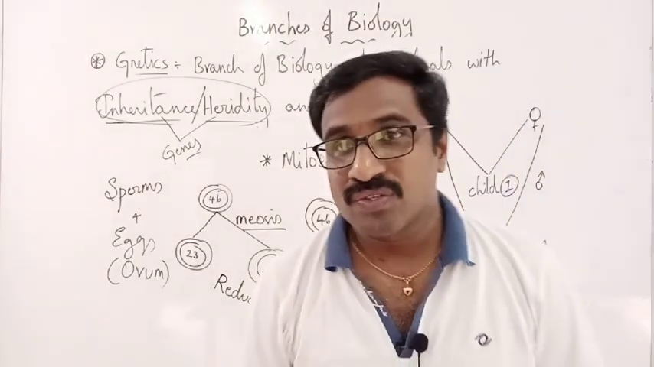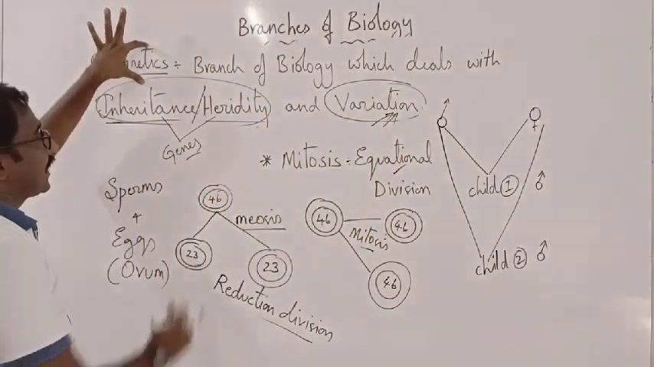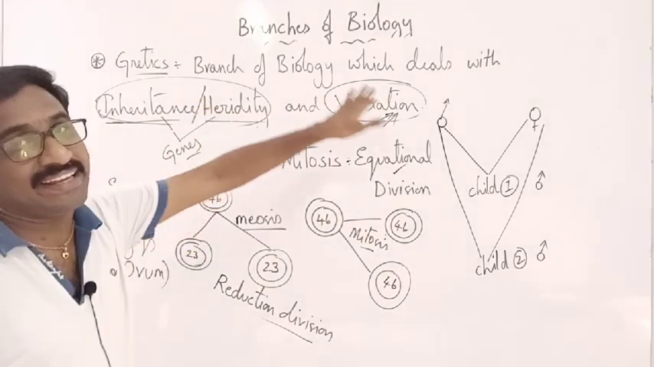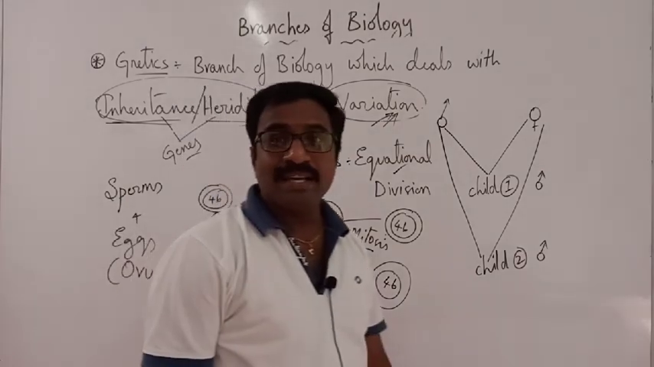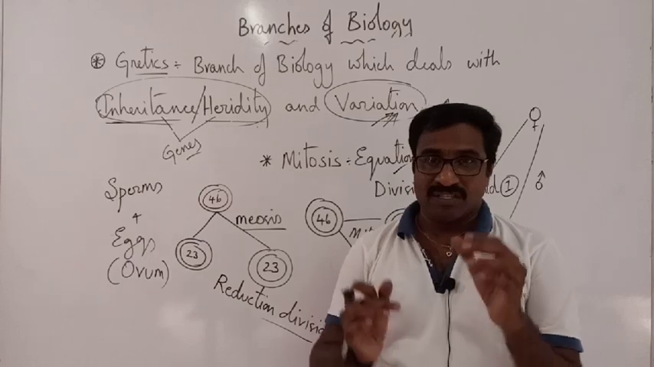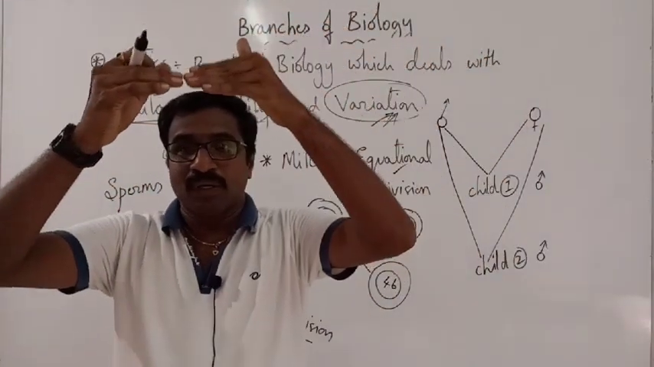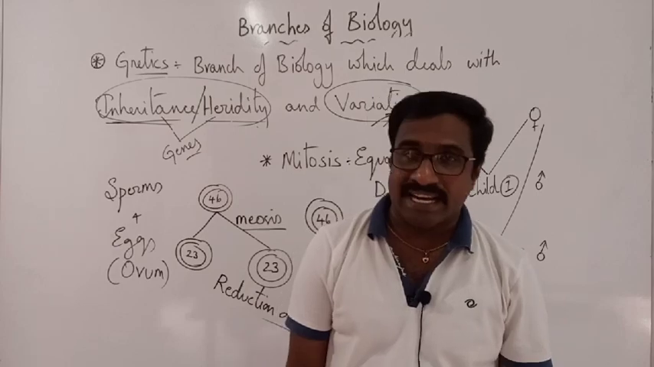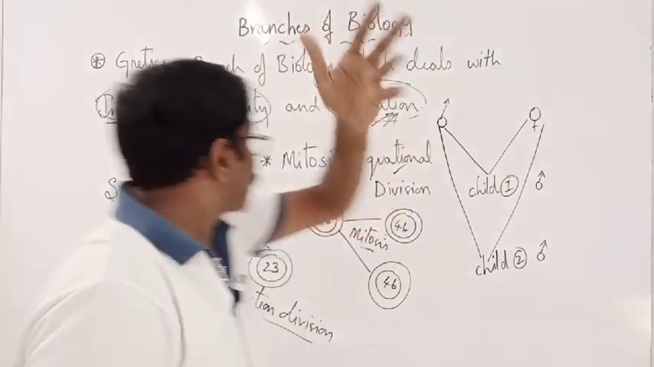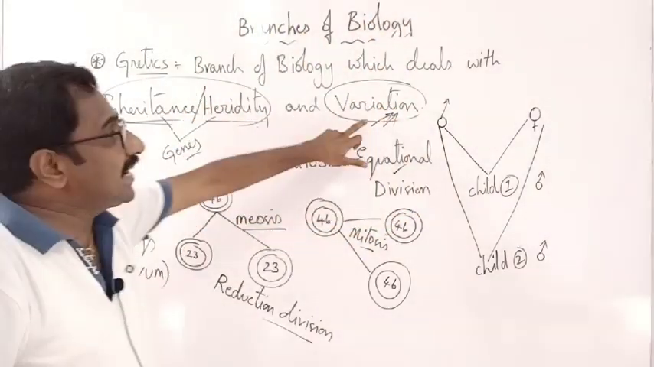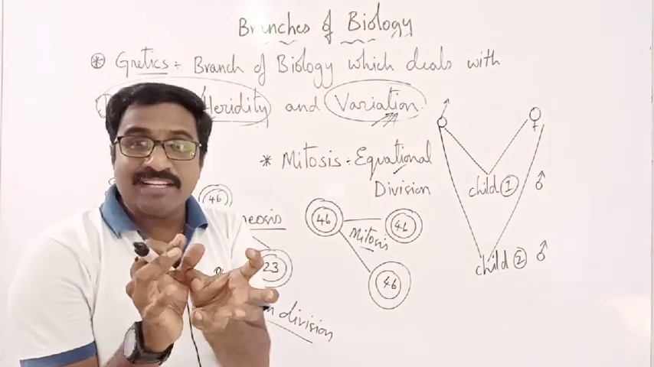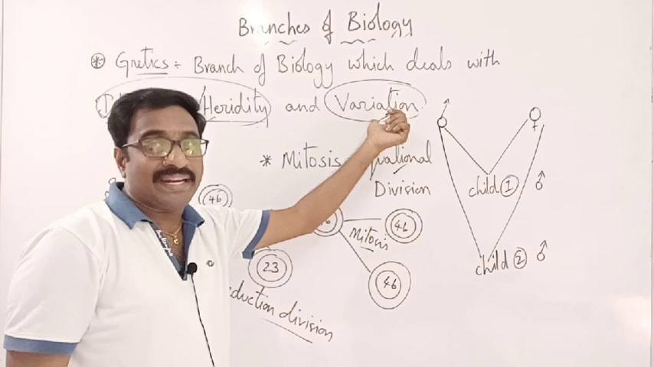So, genetics. What is genetics? It is the branch of biology which deals with inheritance or heredity and variation. What is the meaning of inheritance or heredity? That is the transferring of characters from one generation to the other generation. Parent generation to offspring generation is called heredity. Variation, what is that? Change from the normal. Changing from the normal characters is called variation.